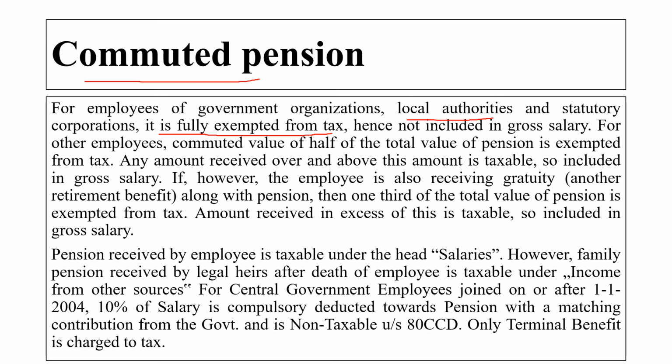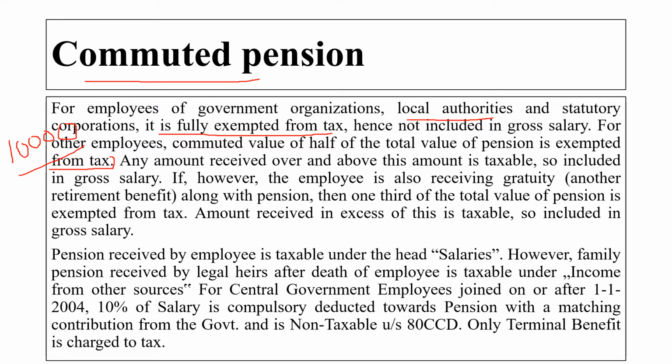Okay. For the other employee, commuted value of half of the total value of a pension is exempted from the tax. Supposing the person is not a government employee and he is getting a pension of 10,000. So here he has to pay the tax on the 5,000. Okay, on the half amount. Any amount received over and above this amount is taxable, so included in the gross salary.